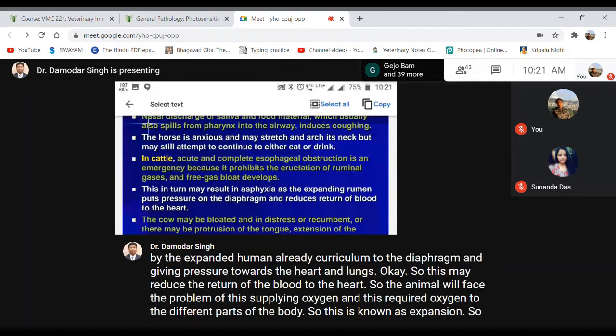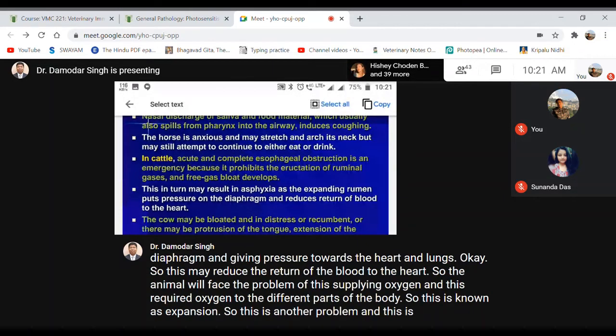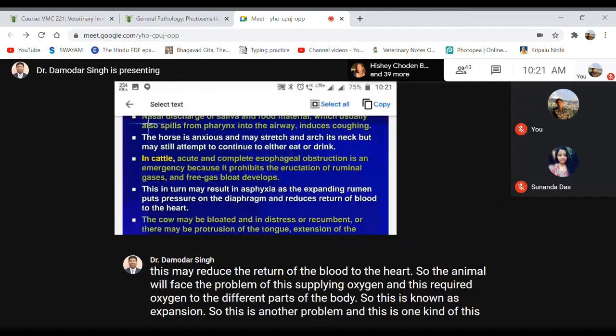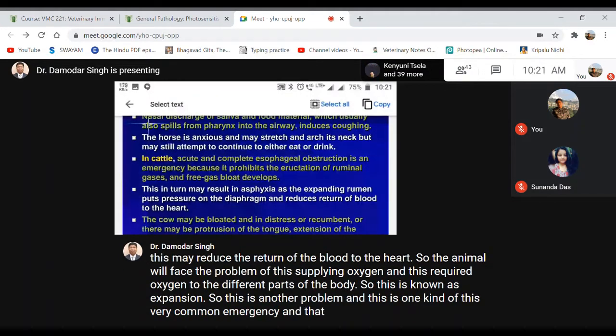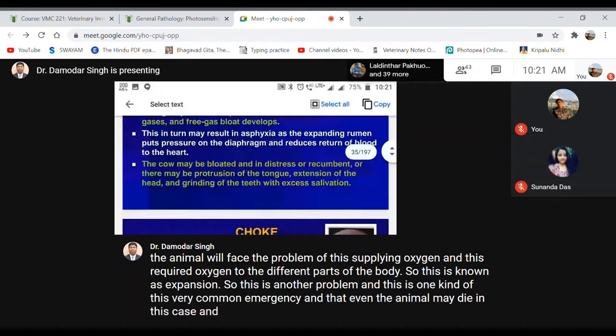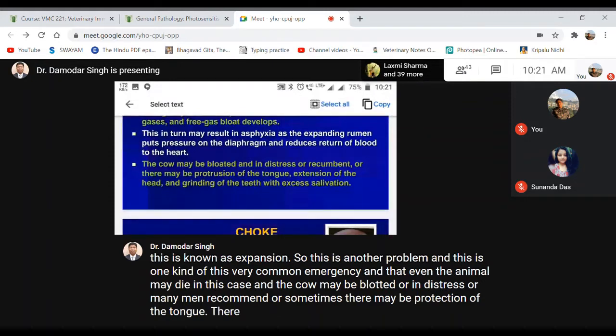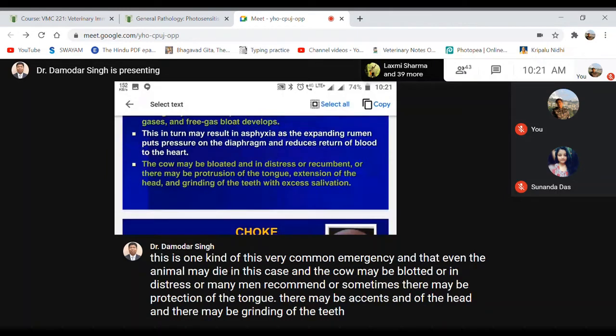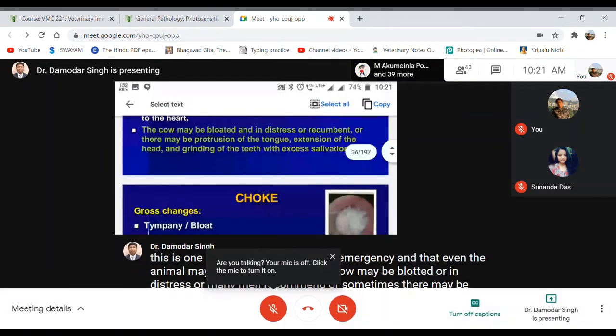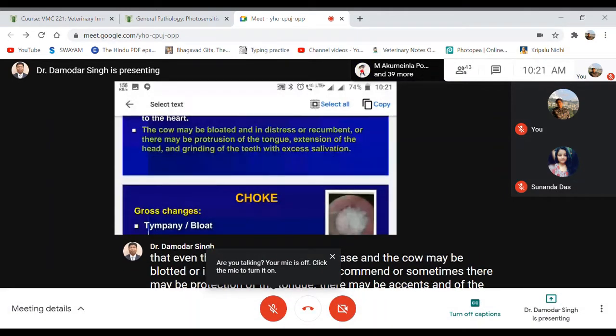This is another problem, and it is a very common emergency, and even the animal may die at this stage. The cow may be bloated or in distress, or it may remain recumbent, or sometimes there may be protrusion of the tongue, extension of the head, and grinding of the teeth with excess salivation. Particularly these are seen in cattle.